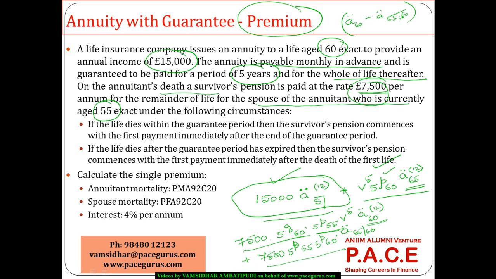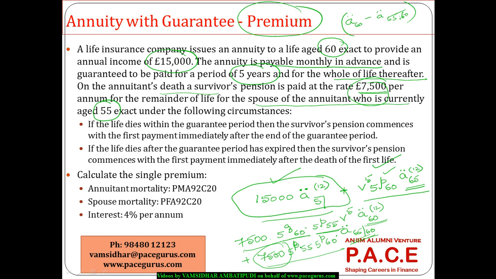Then assuming that for the first 5 years both of them are alive, after that as long as the spouse is alive but the annuitant has died, the present value of that is being received by the spouse, which is multiplied by 7,500. So these are the four scenarios for which I have to really look at the computation aspect.